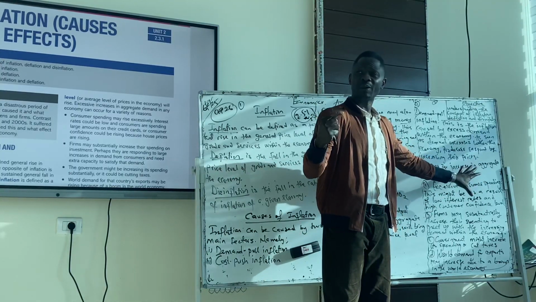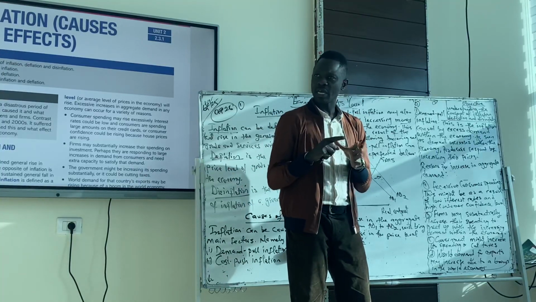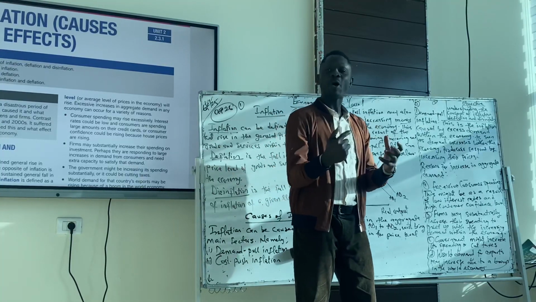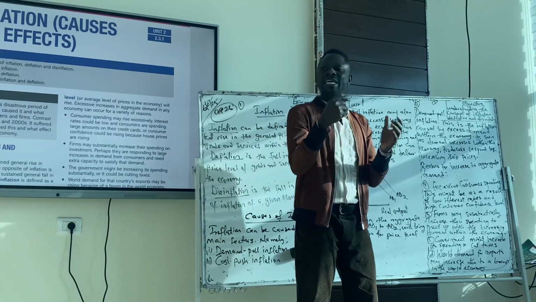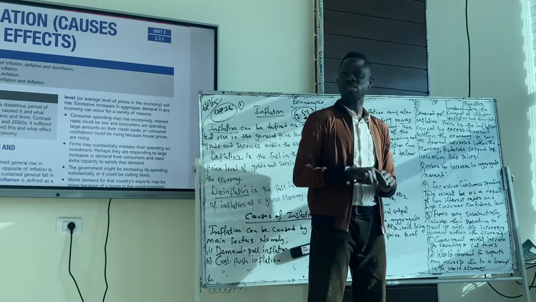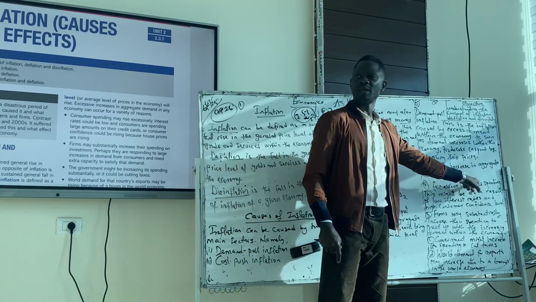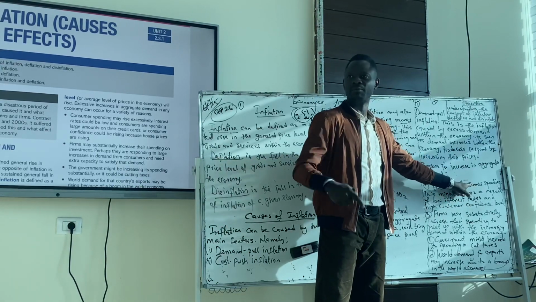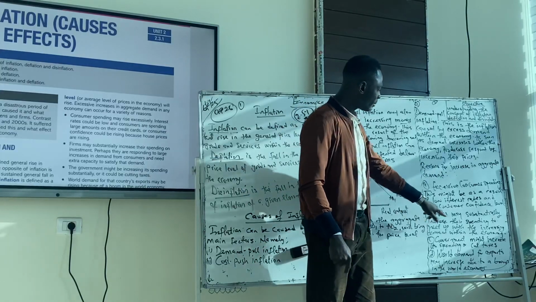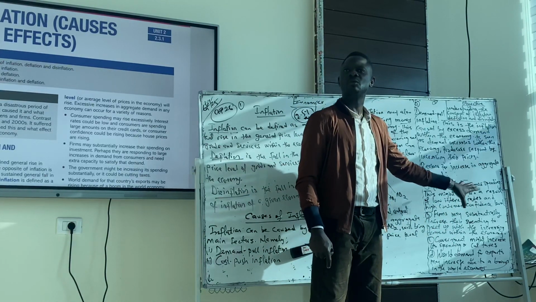One of the reasons why consumers may spend more is because the interest rate is falling. If the interest rate is falling within the economy, it simply means people have more access to take loans from the bank. As a result, their disposable income and purchasing power would increase. So if purchasing power increases, it will bring about excessive consumer spending. So demand will increase within the economy. That's increasing aggregate demand.